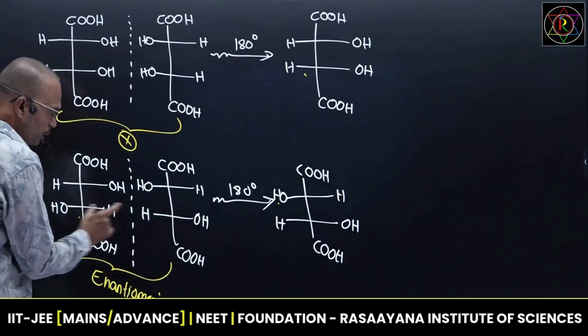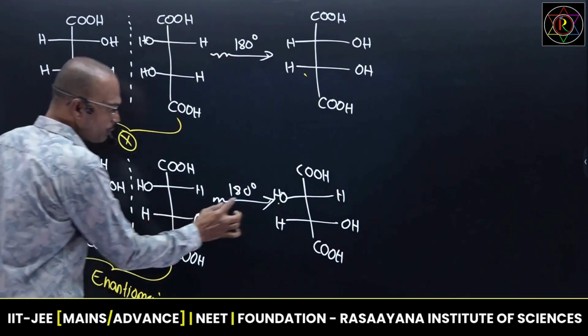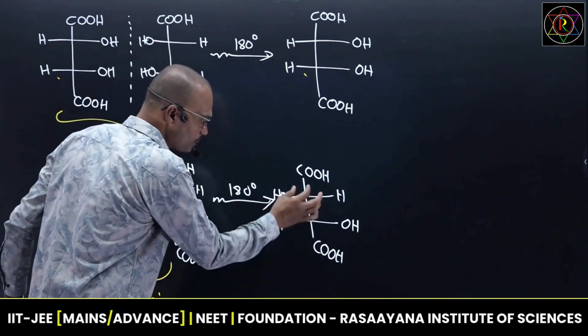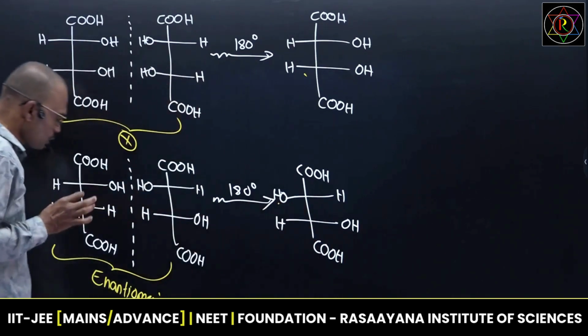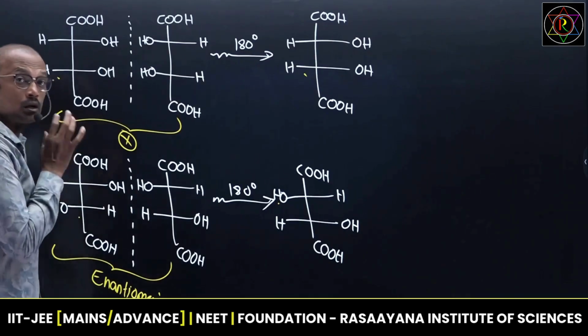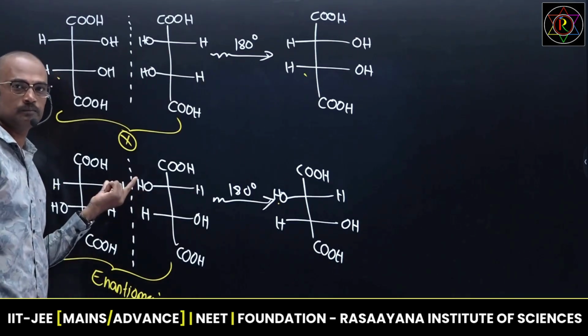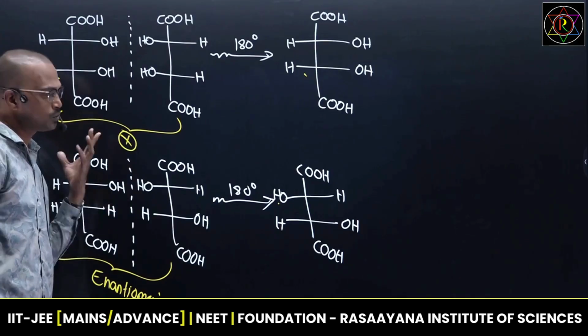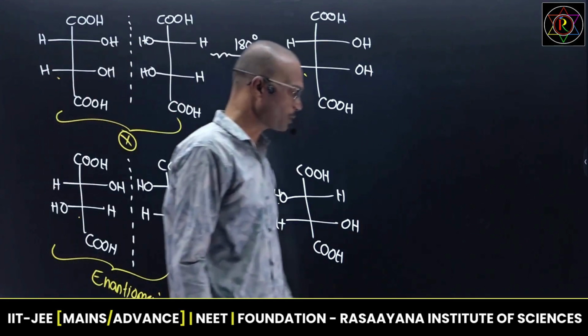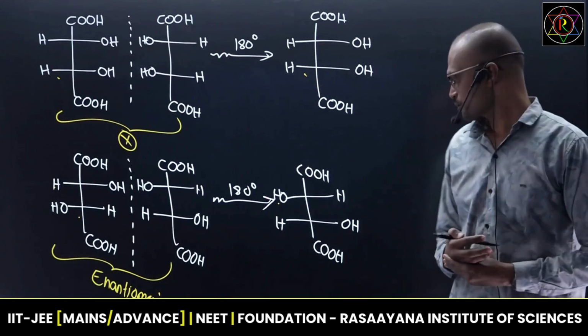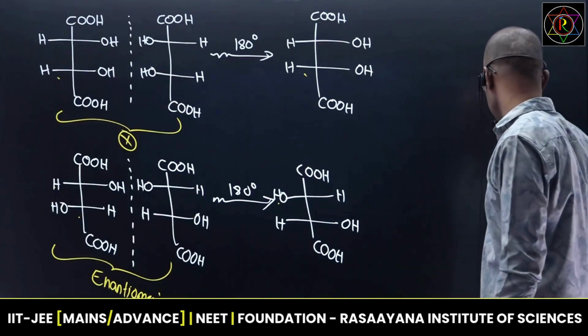So I am taking this molecule image. This image I rotated by about 180. I got this isomer. This isomer, if I place on the original molecule, both are not the same. If both are not the same, then these two are said to be enantiomeric in nature. Clear? So that is the concept of enantiomers. Now we will see some questions.